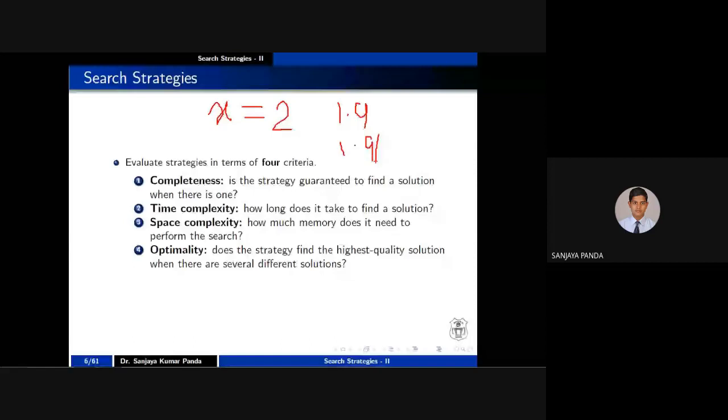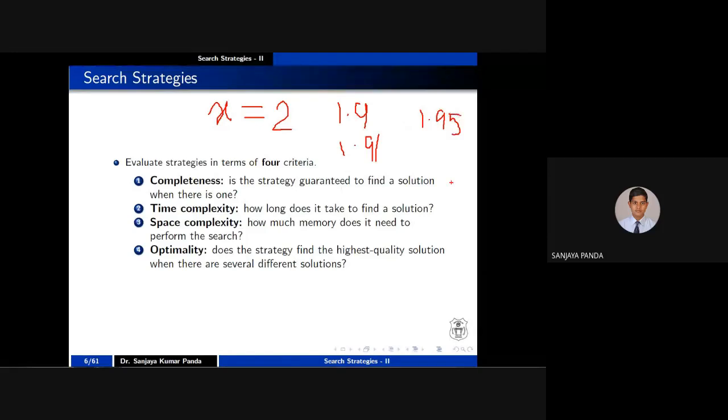Another solution I am getting, let's say 1.95. So if I am getting such solutions for a particular problem, the solution which is close to 2 is the one I have to decide on in the optimal criteria. But make sure that it is the optimal solution.